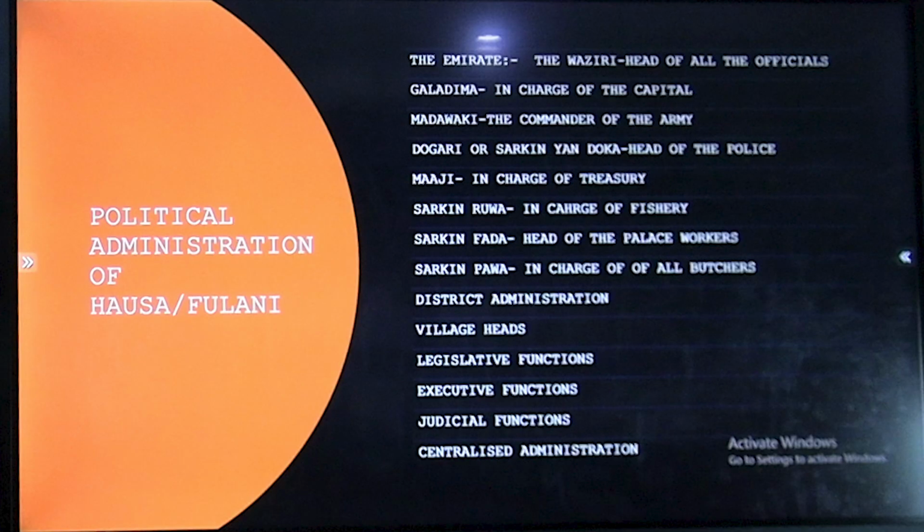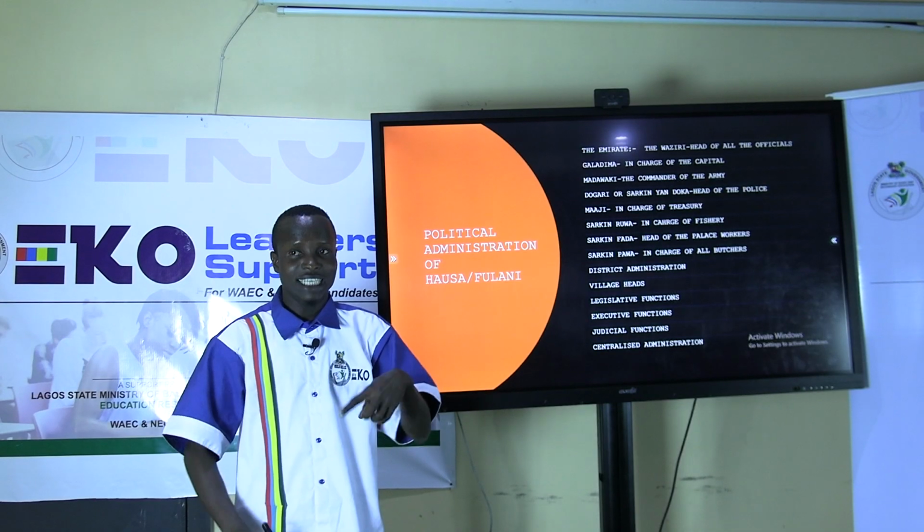So let's move to the district administration. Number one, the village head. The village head is known as Seriki. Seriki is the village head. He makes sure that there is peace, law, and order within the village. Number two, legislative function. The legislative function is done by the members of the Emir's cabinet. The Emir's cabinet and the Emir are in charge of making laws within the emirate.